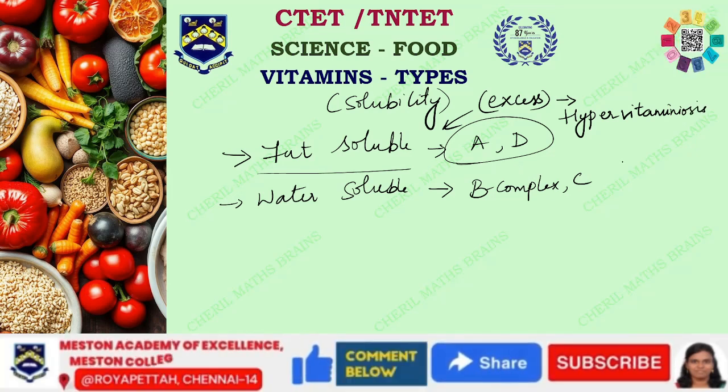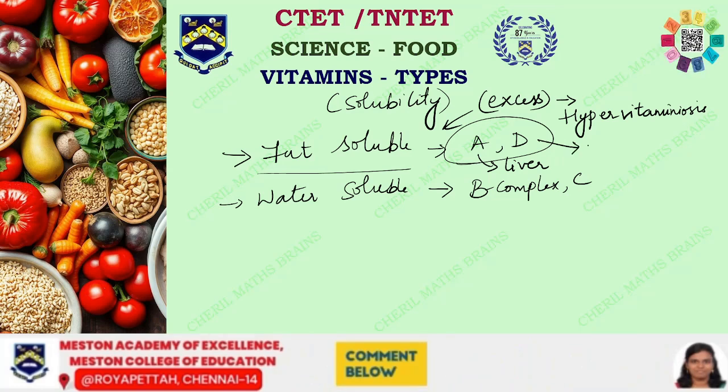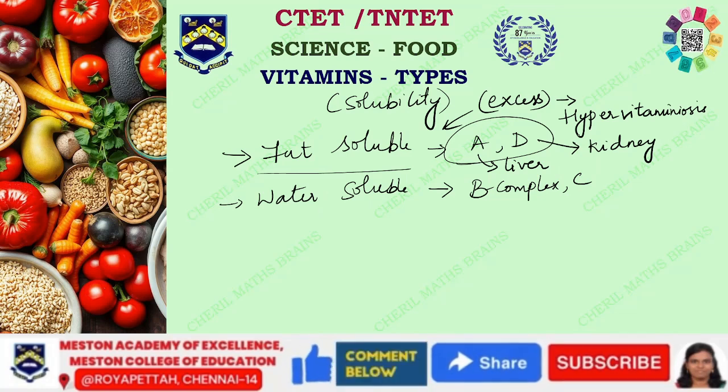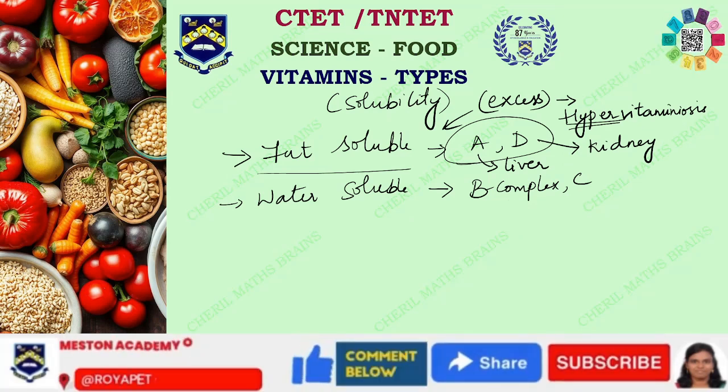Too much of vitamin A can lead to liver disorders. Likewise, too much of vitamin D can lead to kidney stones. Anything in excess is obviously going to be a problem. If it is deficient instead of hyper, you can say it is hypo. So we need all these nutrients in the proper content. That's what we are supposed to know here.